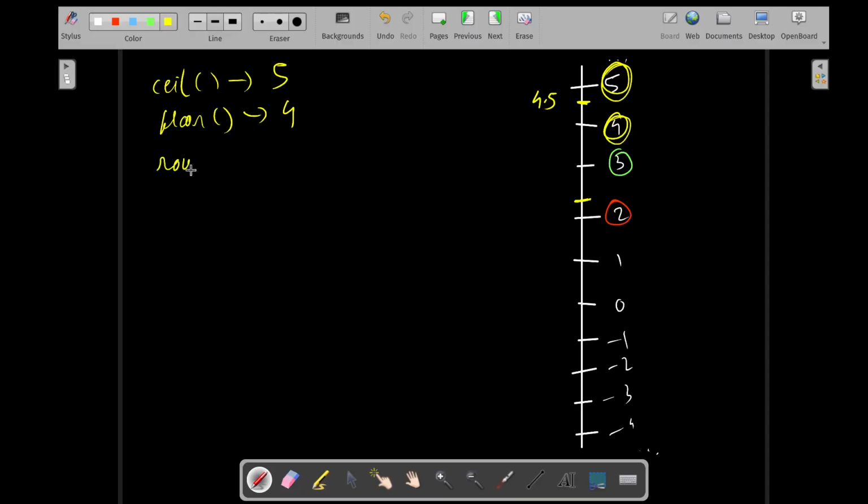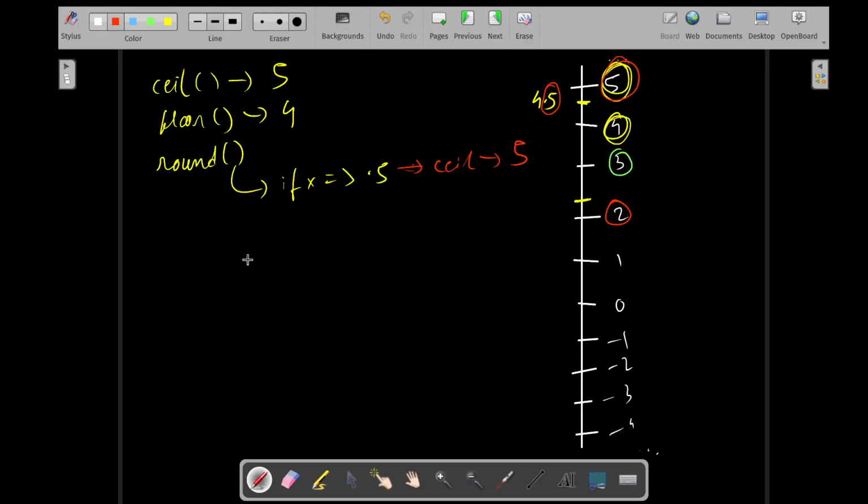If I round it, now round has a condition. Is it equal to or more than 0.5? It will first check. Is it equal to? Yes, it is, as we can see, it is 0.5. Like after the decimal I'm talking about. After the decimal, if it is 0.5 or more, then it will do ceil, and therefore it will give you the next integer, which is 5.